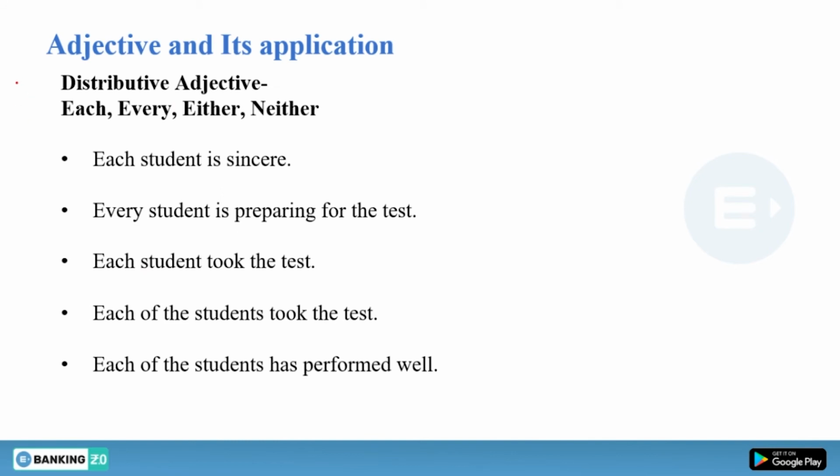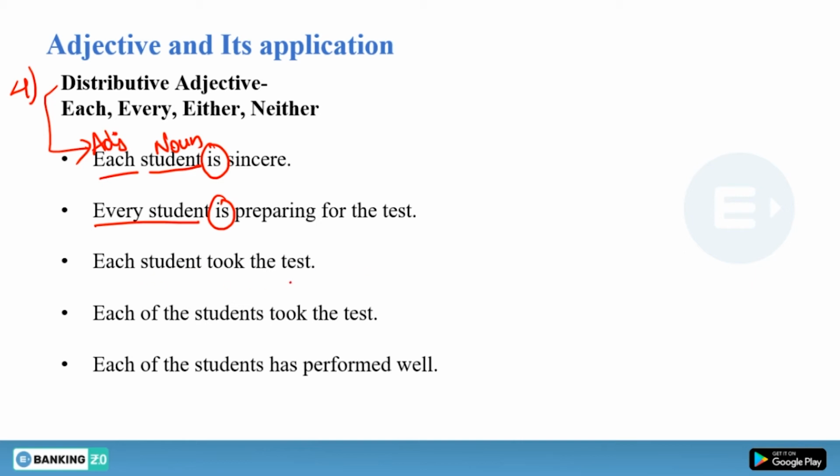Now moving further, we have the fourth type of adjective, which is the distributive adjective, like each, every, either, neither. Now the first sentence is, "Each student is sincere." Whenever you have a noun and this adjective, which is called a distributive adjective, you have to use a singular verb. You have to use a singular verb only because it is a singular subject. "Every student is preparing for the test." You have to use a singular verb.